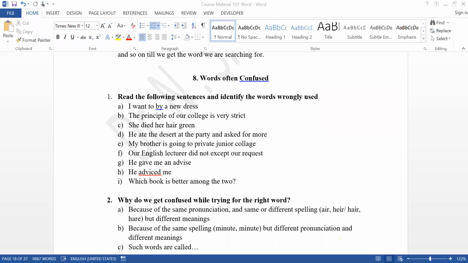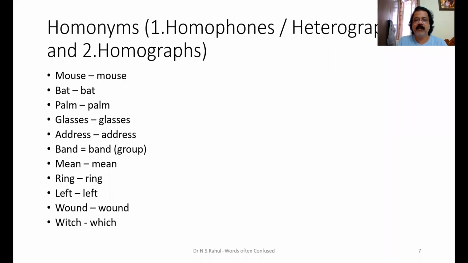Mean, he has a very mean mentality. What is the meaning of the mean in that? Ring. Left hand. He left the classroom.